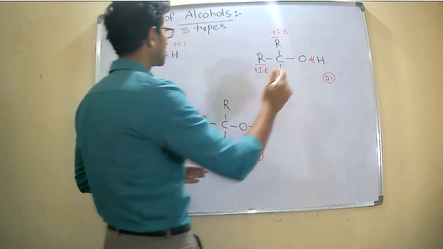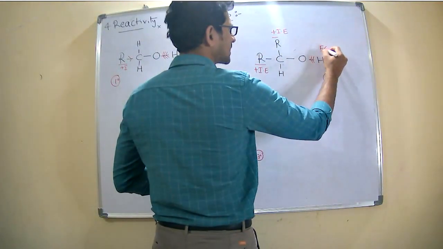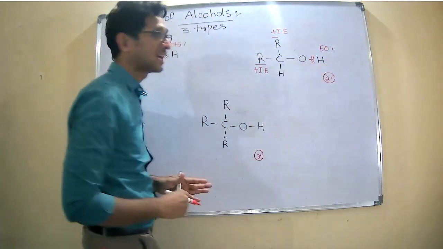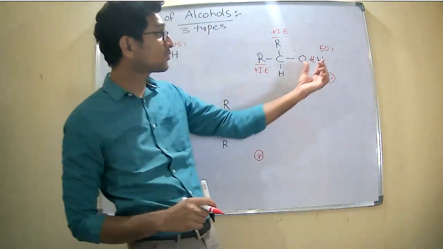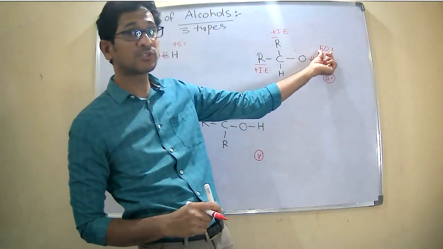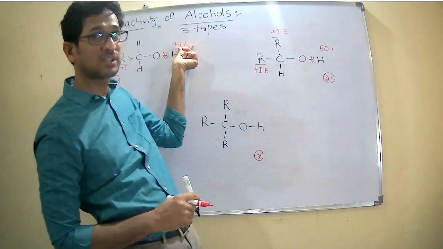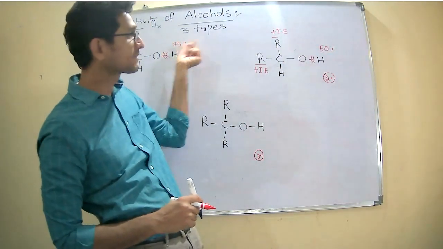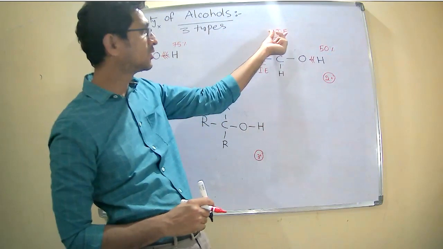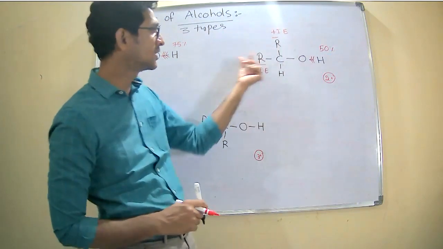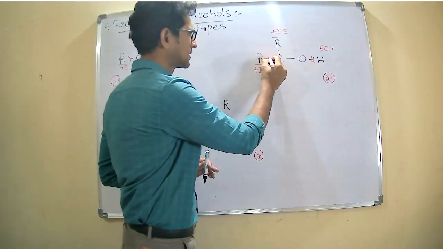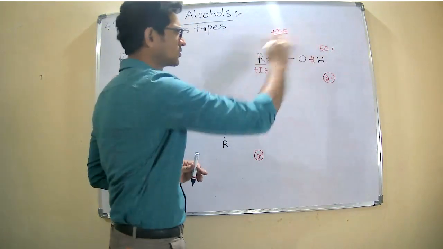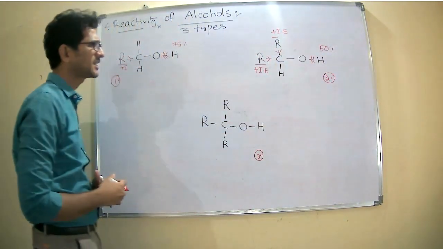Therefore, here what happens? Now oxygen is receiving electrons. Oxygen has a tendency to gain electrons from the hydrogen, which is decreased to 50%, whereas it is 75% in case 1. The reason is the presence of the two electron releasing groups, which release electrons to oxygen, right?